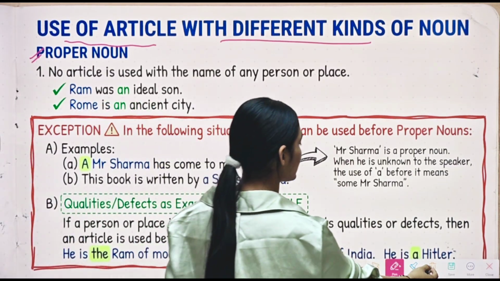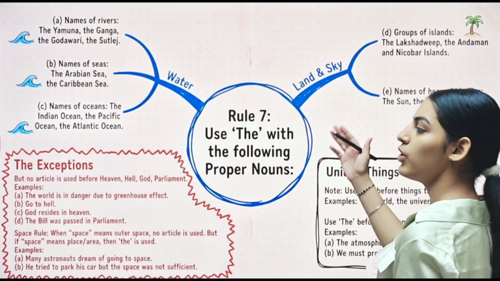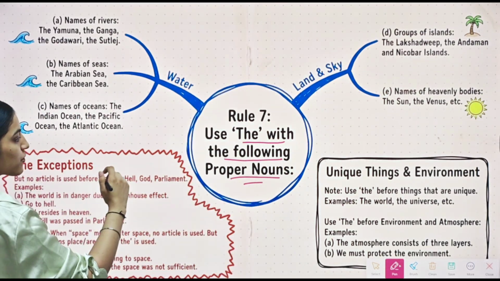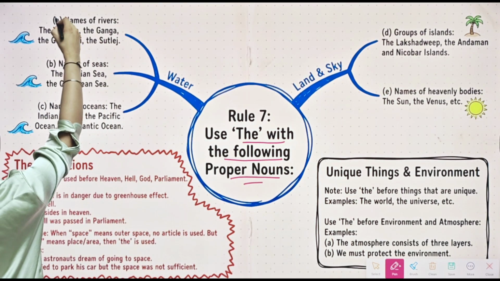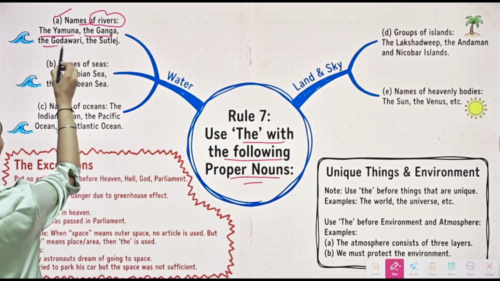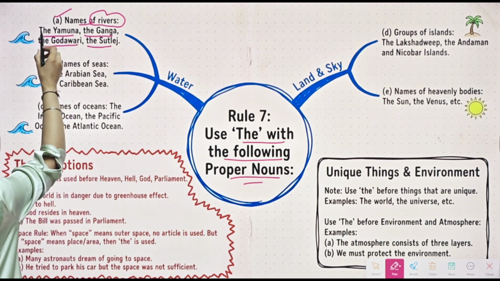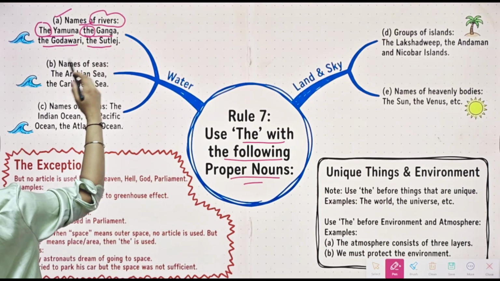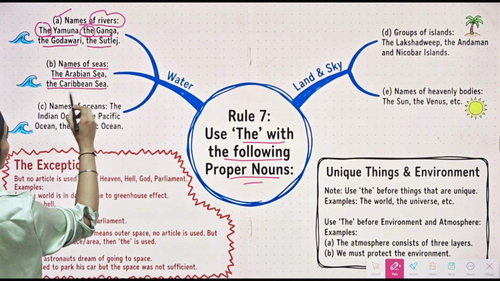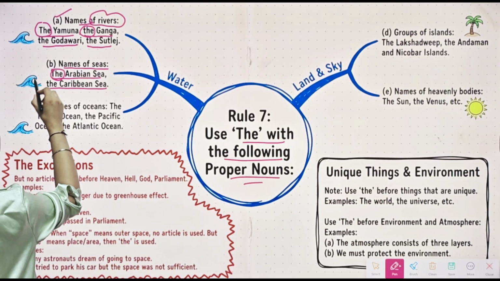So, let's see rule number 7, which says use the with the following proper nouns. So which following proper nouns? These ones. First is the name of the rivers. For example, the Yamuna, the Ganga, the Godavari, the Satluj. So along with them, we will use the. Then we have names of seas. For example, the Arabian Sea, the Caribbean Sea. Alright, so we will use the with them.